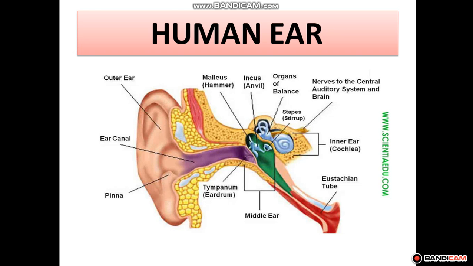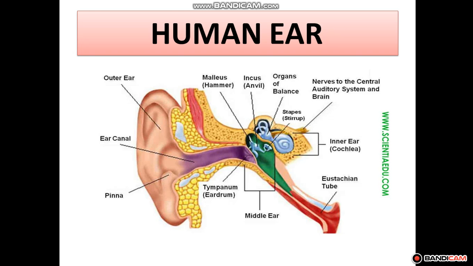Now we will discuss the internal structure of the ear, and how it enables us to hear sound. Our ear is divided into three parts: the outer ear, the middle ear, and the inner ear. The outer ear consists of a flap-like structure called the pinna. The outer ear, which we call our ear, is called the pinna.